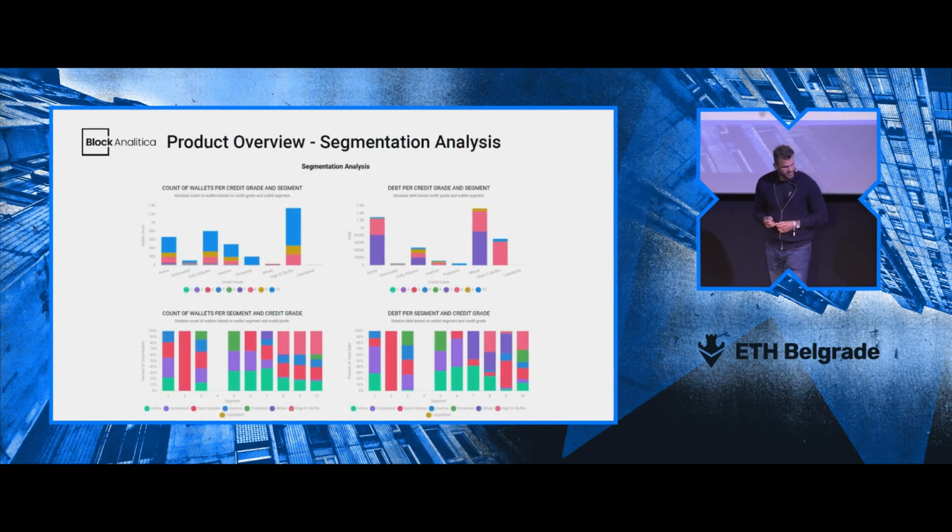We also dove deeper into segmentation analysis. That's under the hood just some clustering analysis, going into the behavioral patterns of the users and splitting them into different categories. There are categories such as whale, high utilization ratio, whether the wallet is automated, whether it was liquidated before. There's just a lot of these categories that are interesting to both estimate on the current state of the system and also to look at through time.